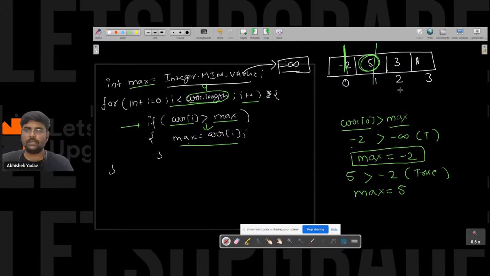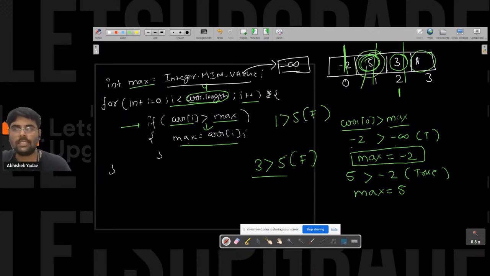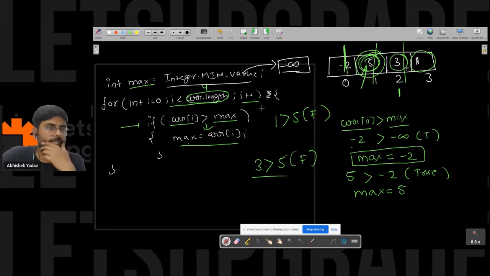That is this one, right? And this time you have 3. So is 3 greater than 5? No, it is not greater than 5. So till this point the maximum value is 5. Again you will check for 1. Is 1 greater than 5? False. 1 is not greater than 5. So you got the maximum value, that is 5. Now it is clear? Everyone, please write in the chat.